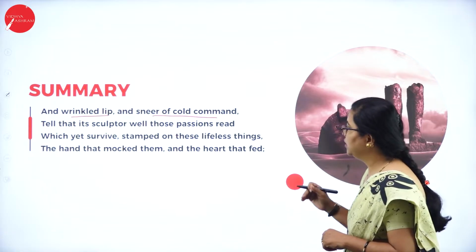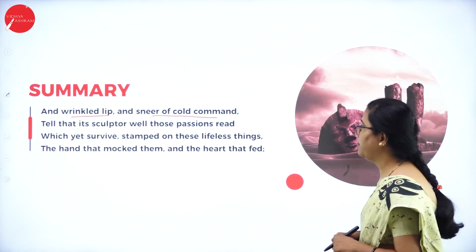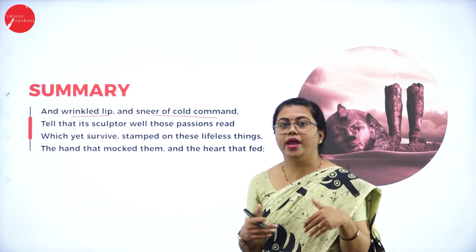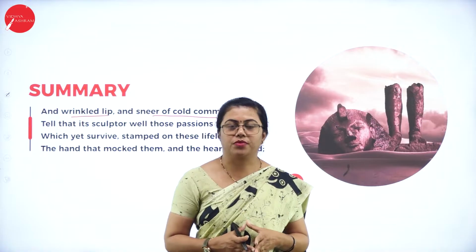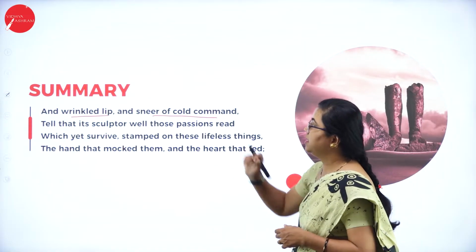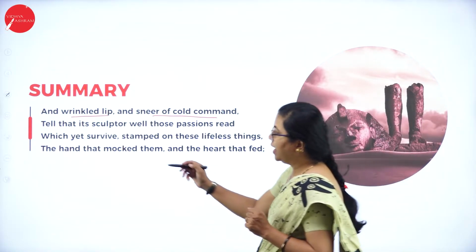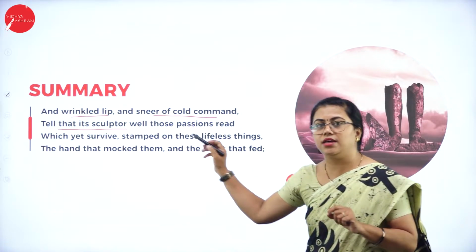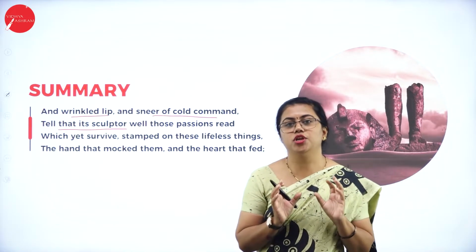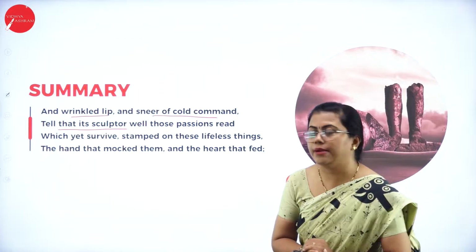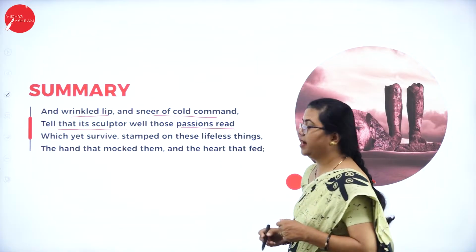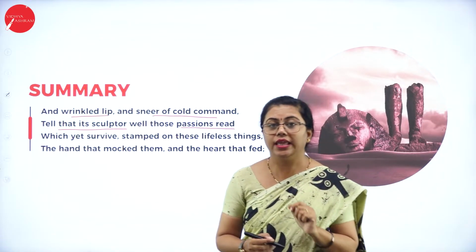which yet survive, stamped on these lifeless things, the hand that mocked them and the heart that fed. So here he is talking about the pride of the king, why he was so bossy in nature. He talks about the wrinkled lip, the sneer of cold command. Then that tells that its sculptor, the sculpture is very well done, that the sculptor has grasped each and every emotion of the ruler over there. That its sculptor, the person who has done this, well those passions read. He has read the passions of that king so very well.